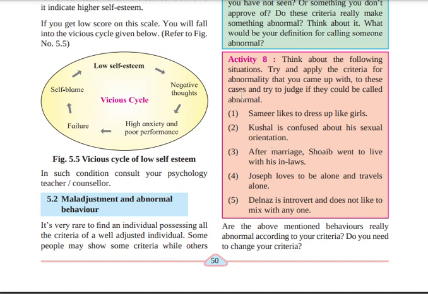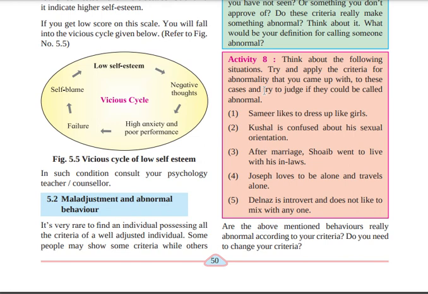So activity 8, if I talk about it, think about the following situation. In activity 8, if you see, we need to think about the situation which is given in the following. Try and apply the criteria for abnormality that you came up with to these cases.